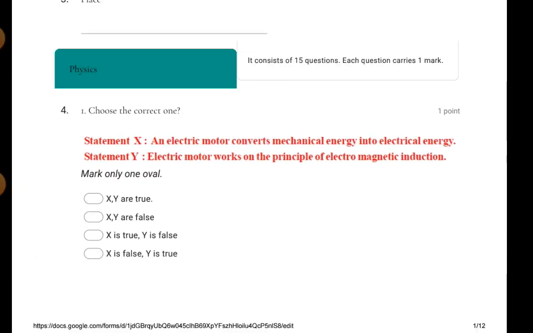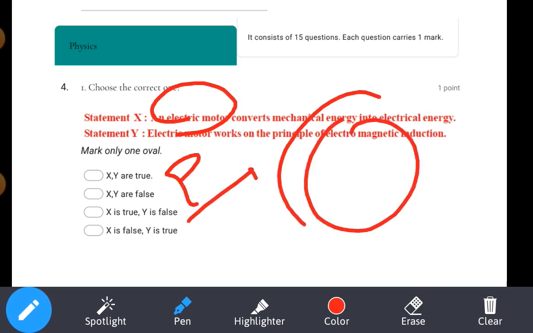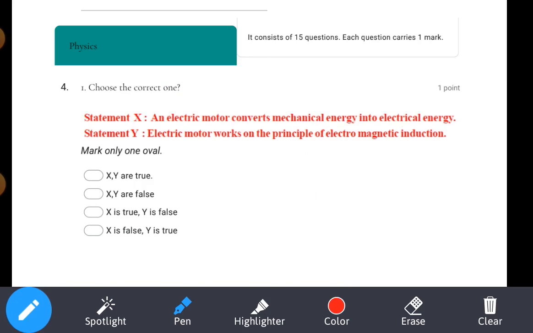What is given? Choose the correct one. Statement X: an electric motor converts mechanical energy to electrical energy. Is that correct? Wrong. Electric motor means what? We give electrical energy and the armature will be continuously rotating, so electrical to mechanical energy is taken. Statement X is wrong.